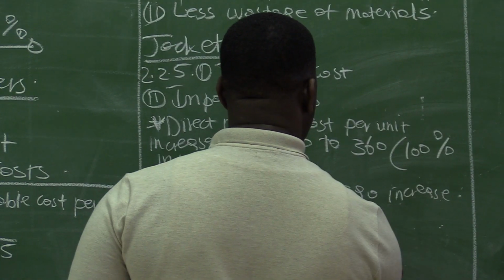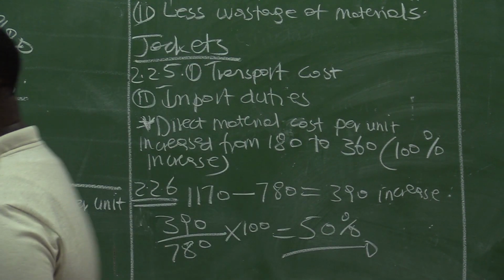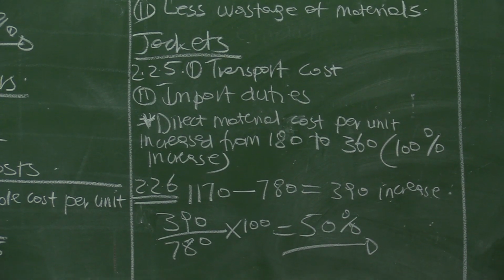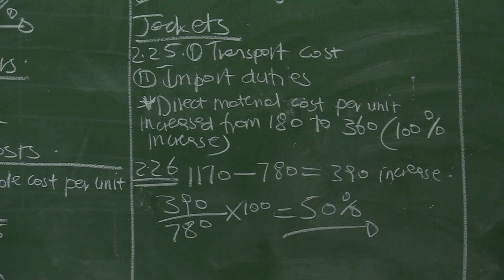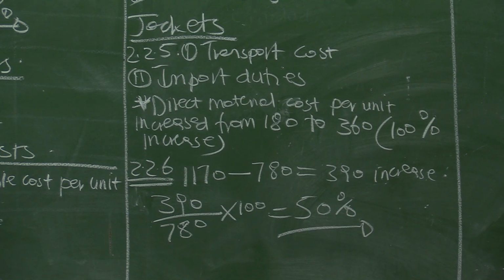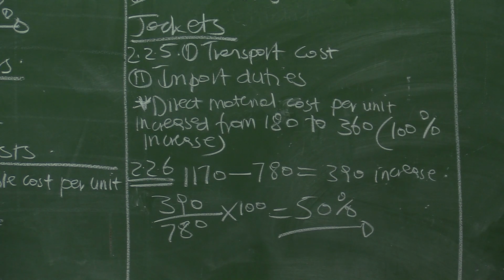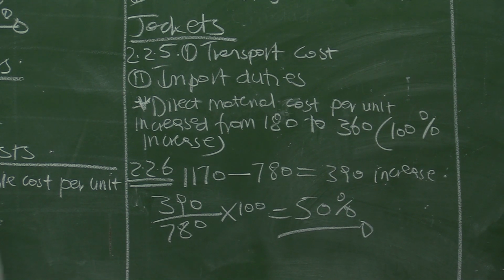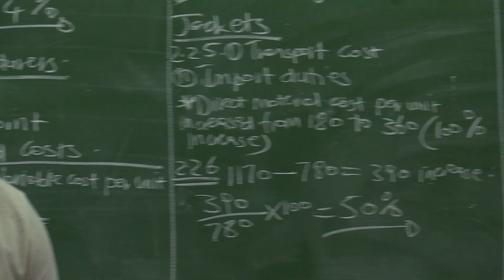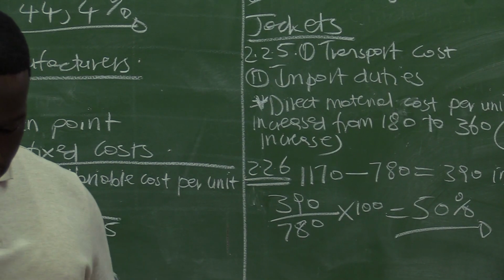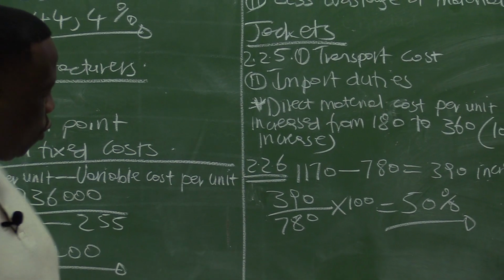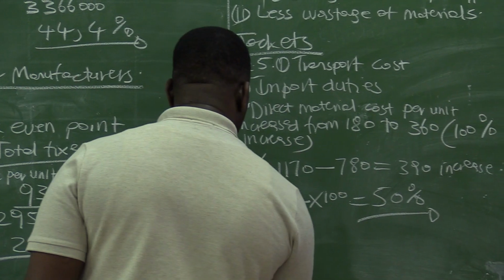Percentage increase is 50%. So the selling price of jackets, now that we are importing leather from other countries, the material cost has increased per unit by 100%, and even the selling price has also increased by 50%. The percentage increase is 50%. And now we are asked in 2.2.7,